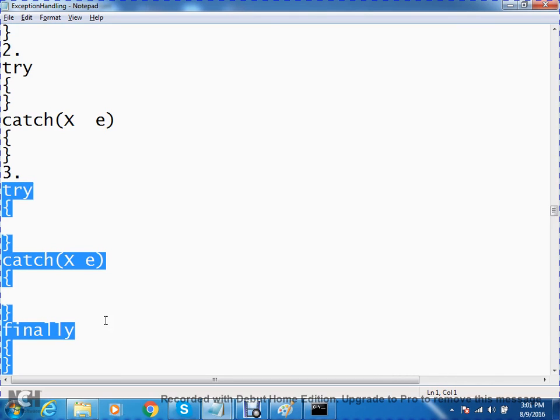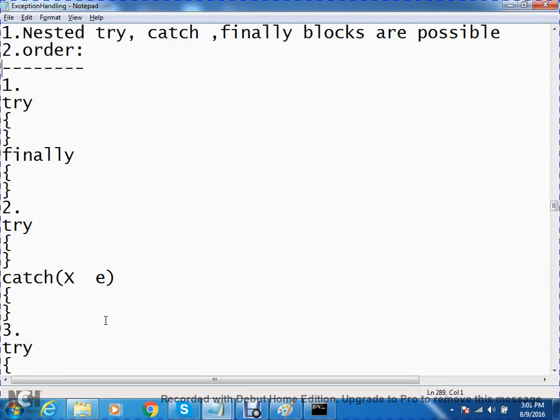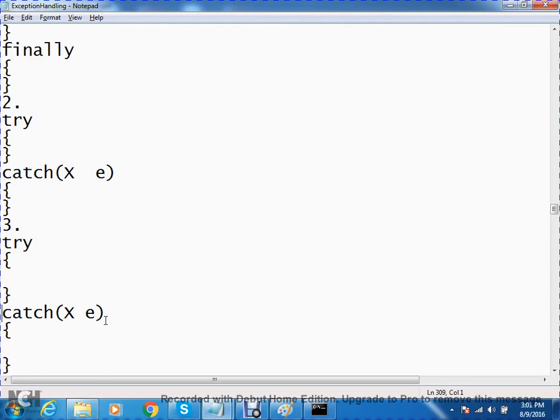These three are valid: try-catch, try-finally, and try-catch-finally. Understand this part? Just write this point: try with the finally, try with the catch, and try catch finally.